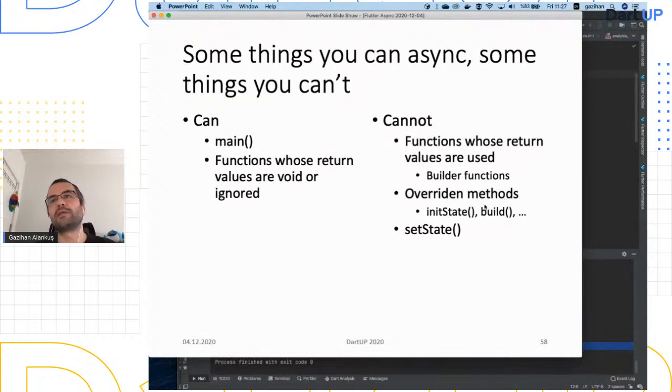Overridden methods, you cannot make them async. This is just a language feature, and it makes sense because initState has to complete before the first build. So it cannot wait. The build cannot wait for you. Also, the function you give to setState, you cannot make it async because its return value is, again, I guess, used in the setState function.